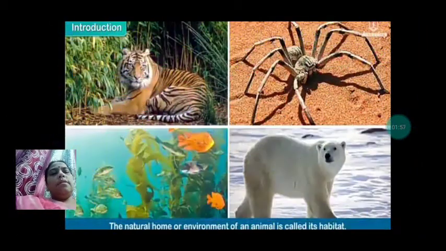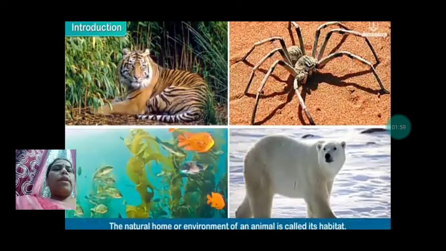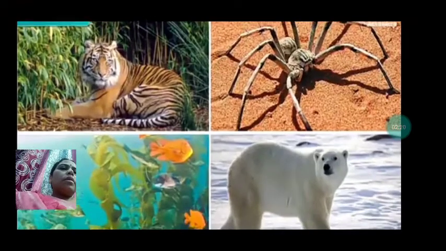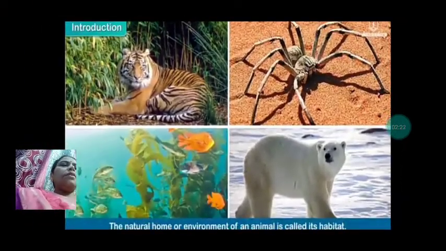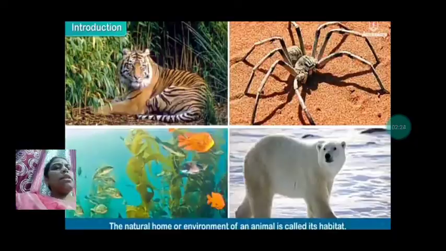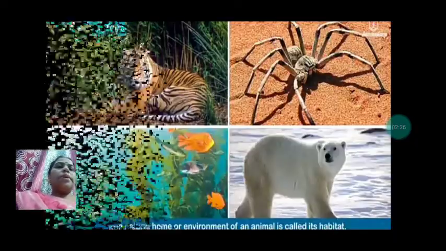The natural home or environment of an animal is called its habitat. As you see in the picture, the tiger is living in a forest, the polar bear is living in the polar regions, the colder regions, and fish survive in water. Here the spider lives in the desert. Spiders we can see in different areas, different places.